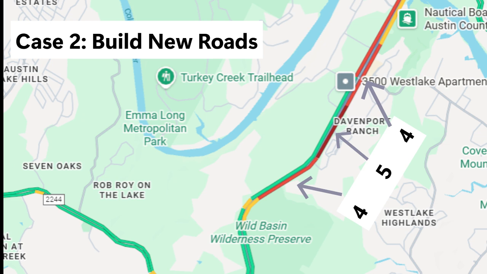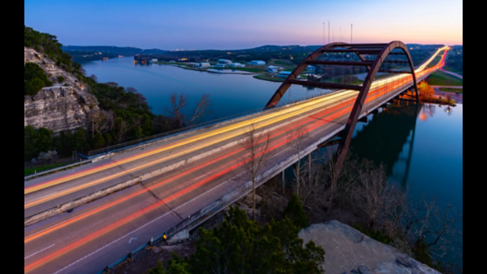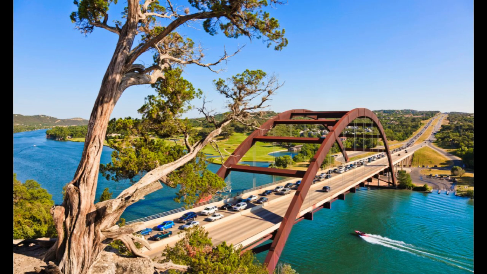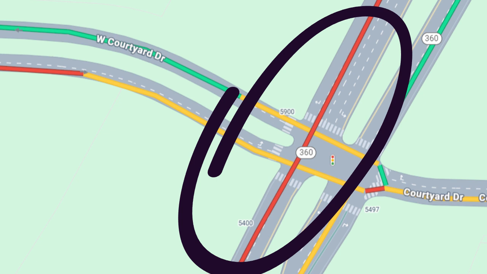Our second case is to build new roads. This road has a traffic level of 4 and 5 and is actually leading up to the Pennybacker Bridge, which also gets a lot of traffic. And it's all because of this intersection, where the lanes reduce from 4 to only 2.